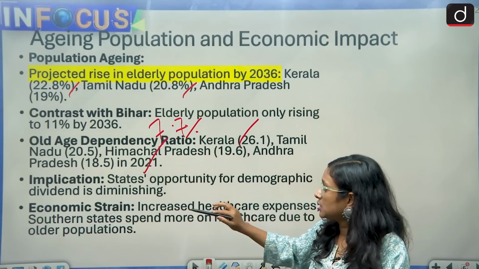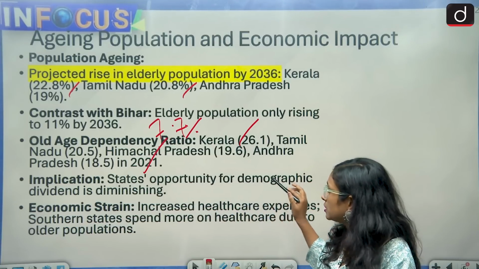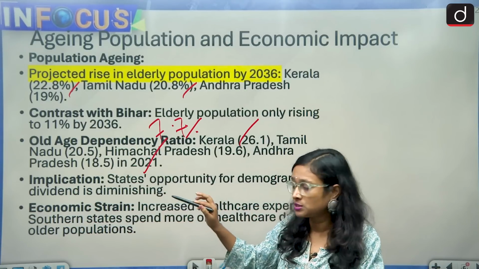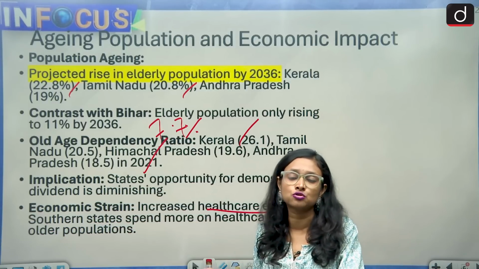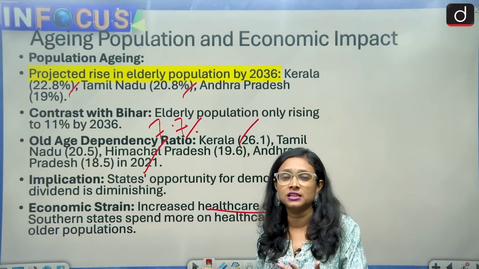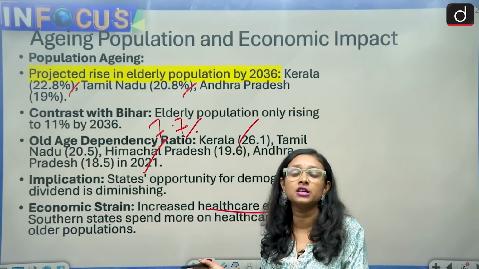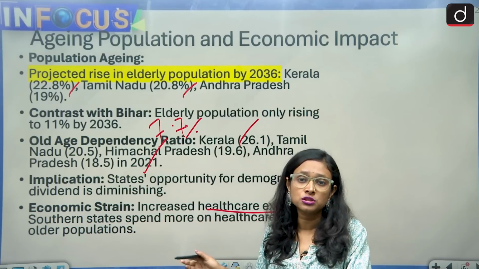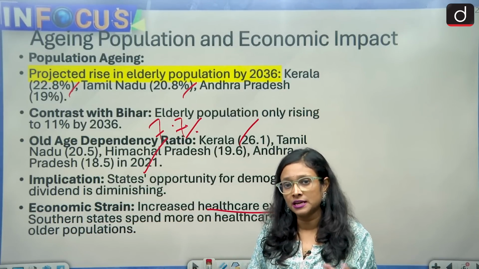And what are the implications? So if you see, the opportunity for demographic dividend is diminishing, and there is also economic strain and increased healthcare expenses, because southern states have to spend more on healthcare because of the aging population. And also, suppose Kerala has the most employed people, and we can see that a particular set of people are getting pension.